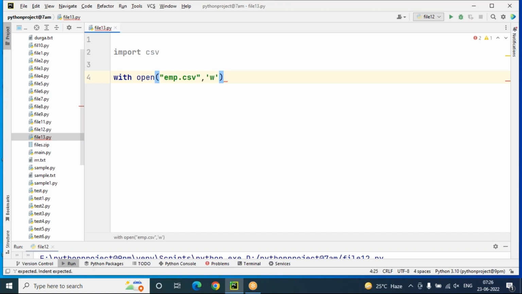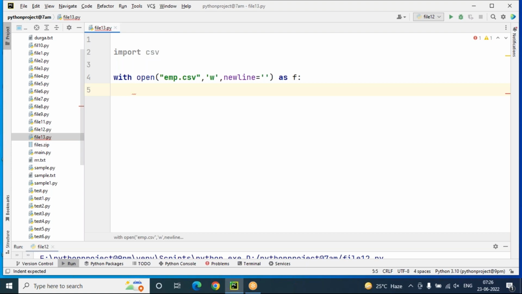And after that, I'm giving the newline attribute. Why is the newline attribute required in this case? If we don't give newline, what will happen? Generally, if you don't give the newline attribute here, blank lines will be included between your data in the CSV file. Some blank lines, meaning empty lines, are included in between your data.